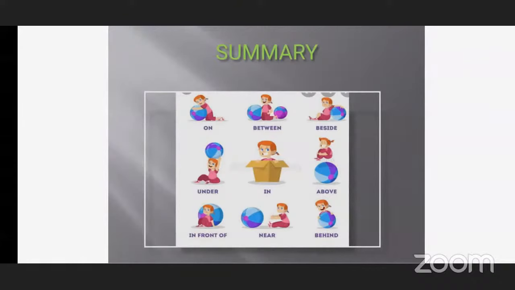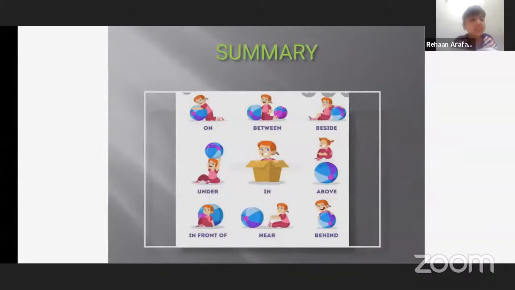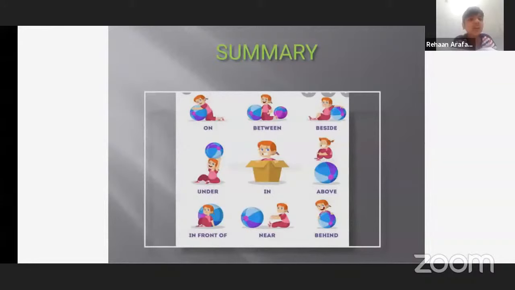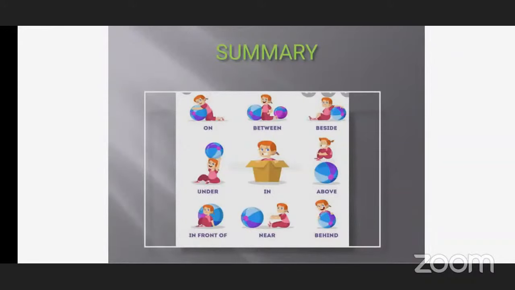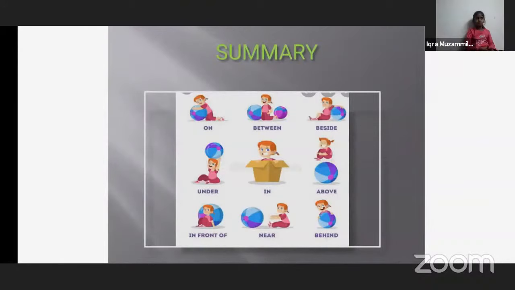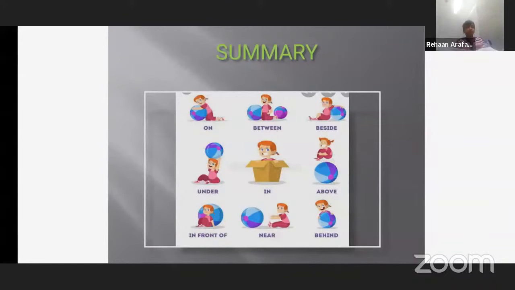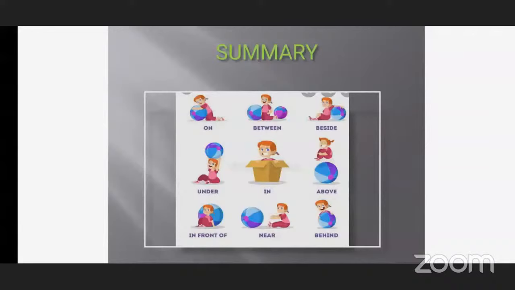In the next picture, where is the girl sitting? In the box. Very good. The girl is sitting in the box. In the next picture, where is the girl? Above the ball. Yes. Above means what? Up. Over. I taught you. The same meaning of above is what? Over. Over the ball. Upside of the ball.